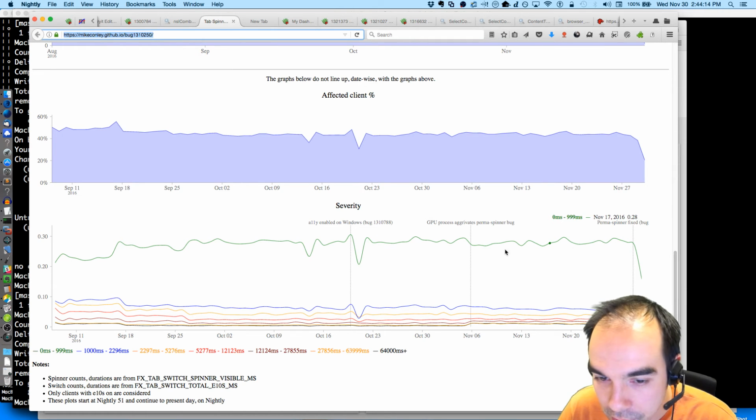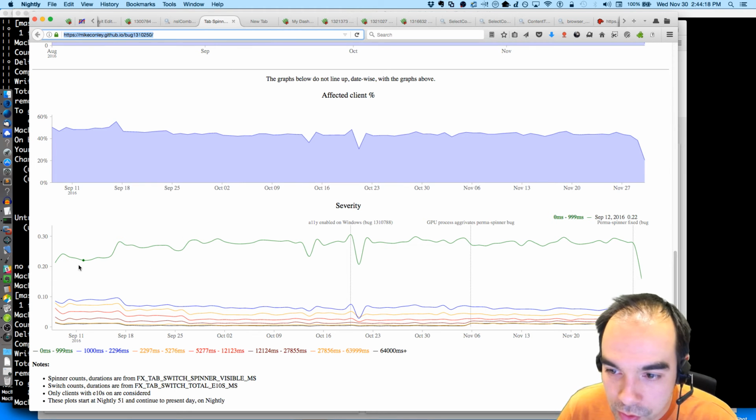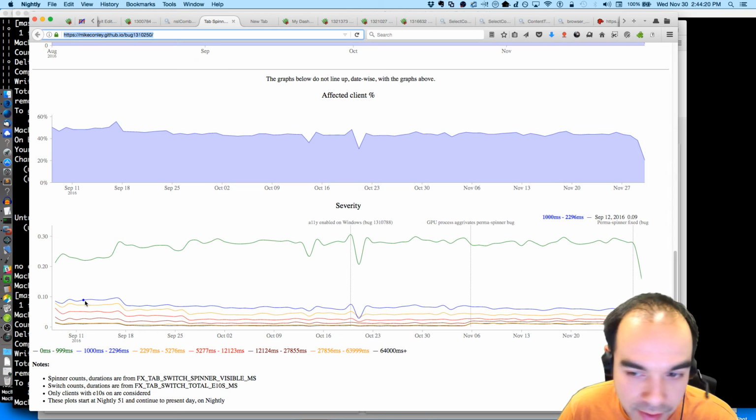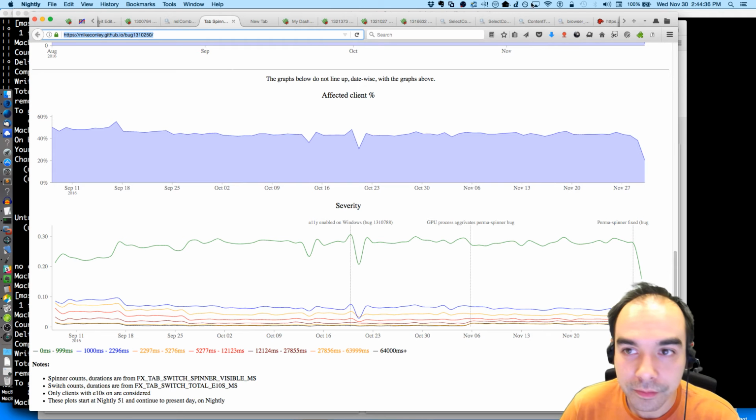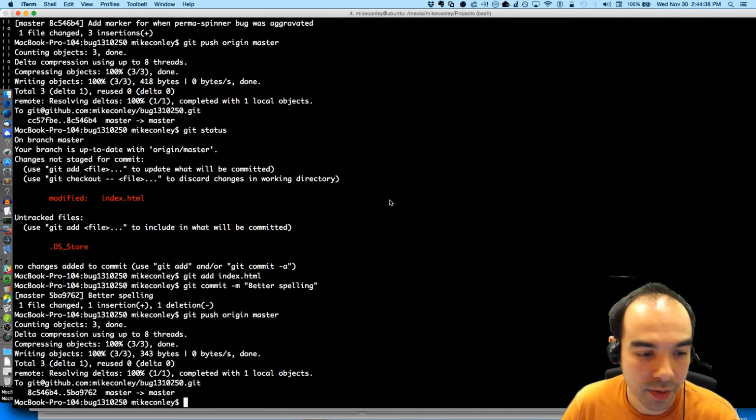Fingers crossed. 0.27 is where, what's the lowest we've been at? 0.22 over here, but that's because these were a lot higher, but then also because of that regression there. Yeah, what happened here? Between the 17th and the 18th, things got a lot better here. That might be worth checking out as well.